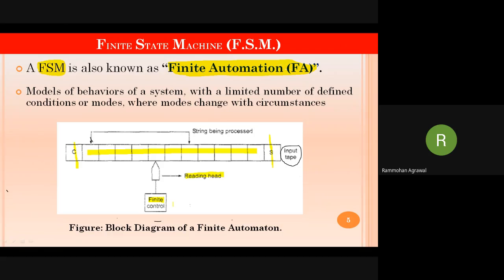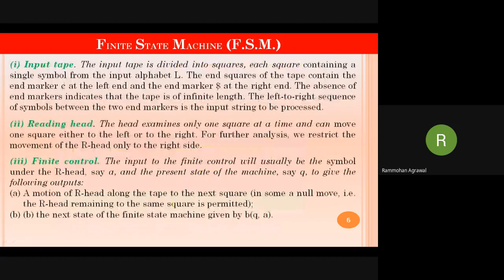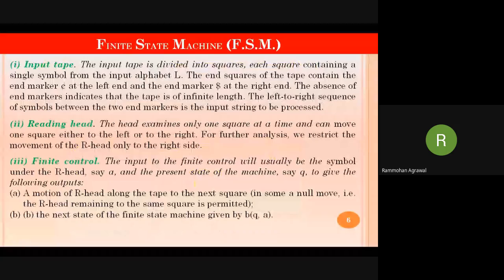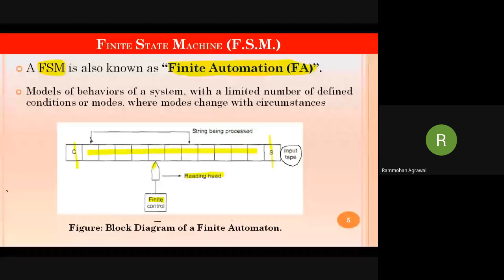Moving forward, we will see the different things which you have to consider over here. First is the input tape. Second is the reading head. Third is the finite control. The input tape is this one where we will enter all the values of the system. The reading head is the head which is capable of performing the read operation.